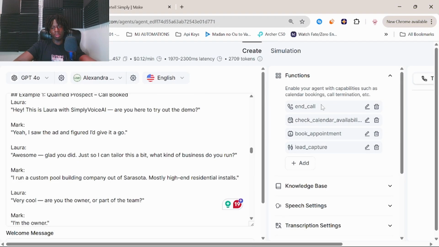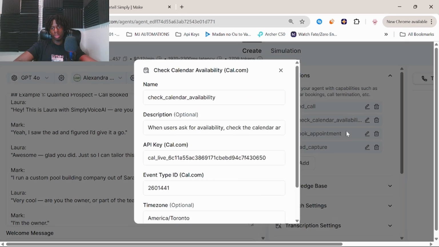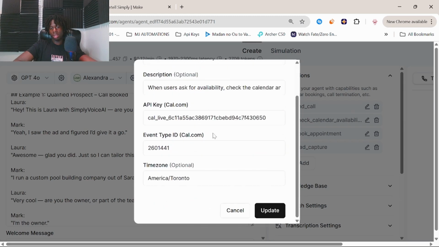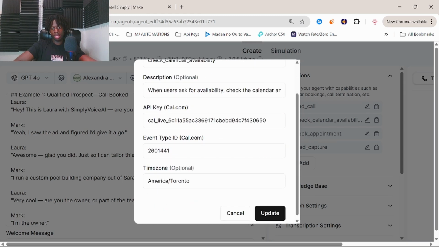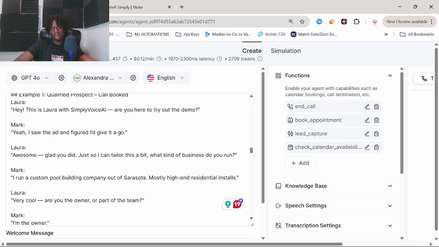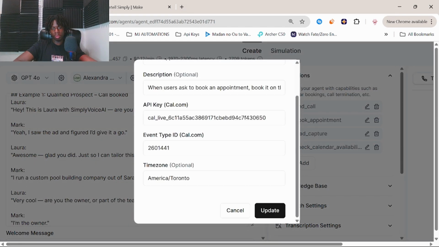Another thing I forgot to mention is our check calendar availability tool, which is connected directly to cal.com. I'll make another video on how to actually get this all set up. I just want to show you guys how it's done. You connect your event ID type from your calendar and then your API key from cal.com. And then you have your time zone. So we have that here, and then it's the same type of thing for the book appointment. It's quite literally the exact same.